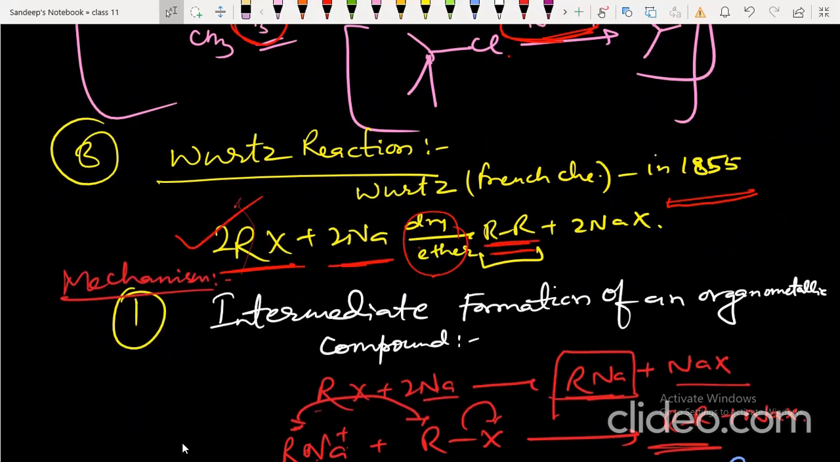If you take 2 different alkyl halides, 3 products are formed, which are very difficult to separate. So this method is best for the preparation of symmetrical alkanes. Methane cannot be prepared by this method. Methane cannot be prepared by Wurtz reaction.